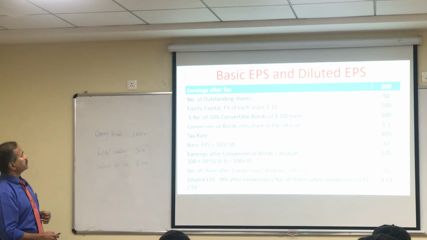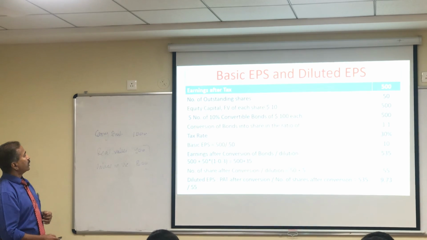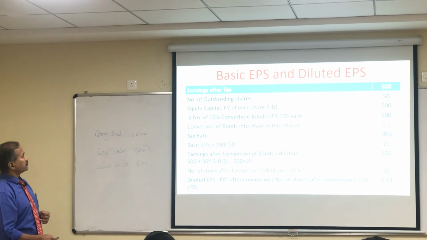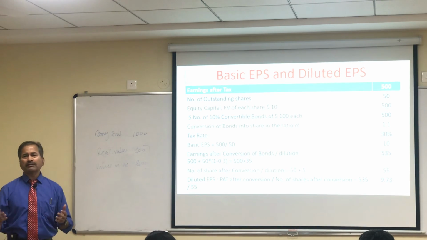So you have 5 convertible bonds of $100 each. Conversion rate is 1:1. Tax rate is 30. So your basic EPS of course is 10. And what will be your earning after conversion of bond? So your earning after conversion of bond is going to be 535. Is that okay with everyone?